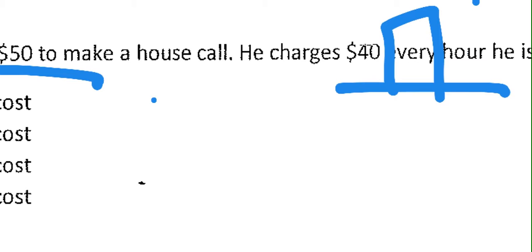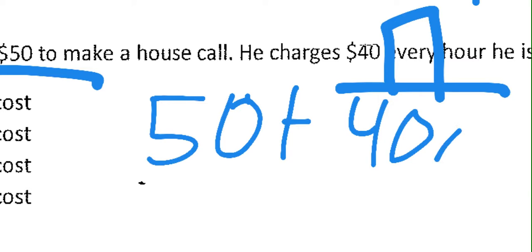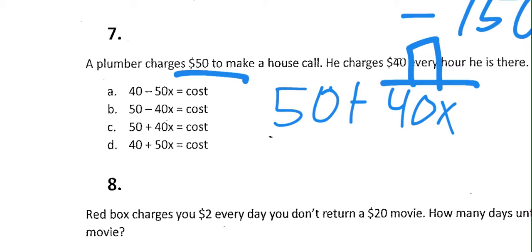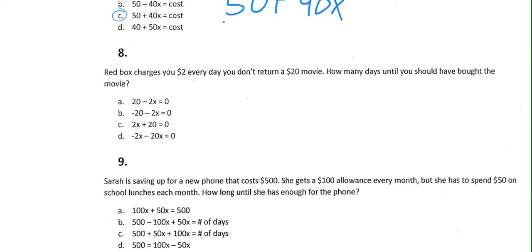So the $50 is how much he's going to charge one time, but we want a total, so we're going to add on that $40 for every hour. X is the number of hours that go by. So the one that matches best looks like it's going to be C. On to number 8.